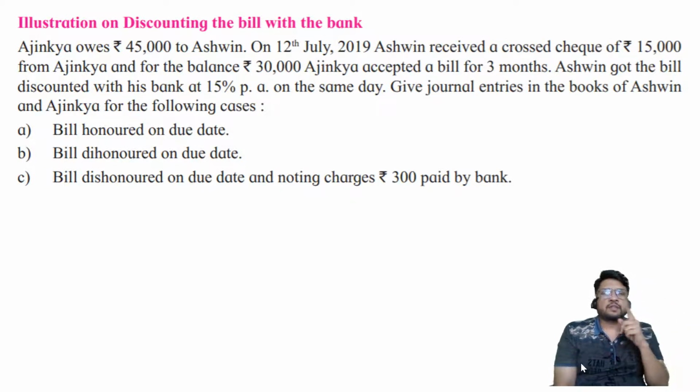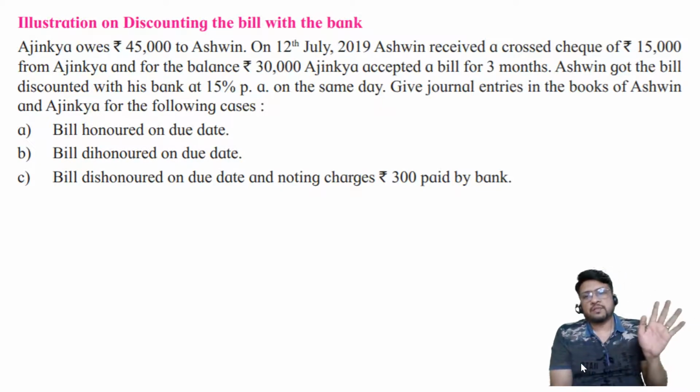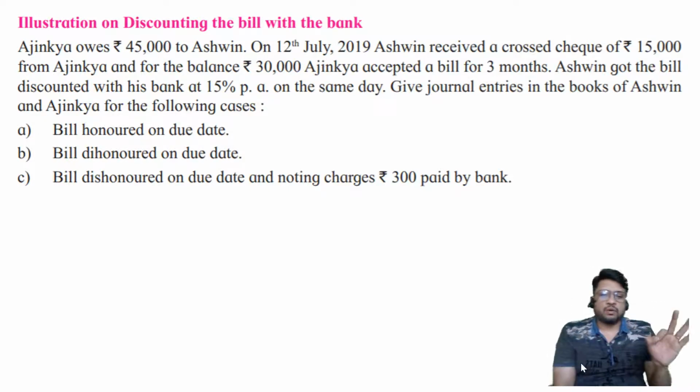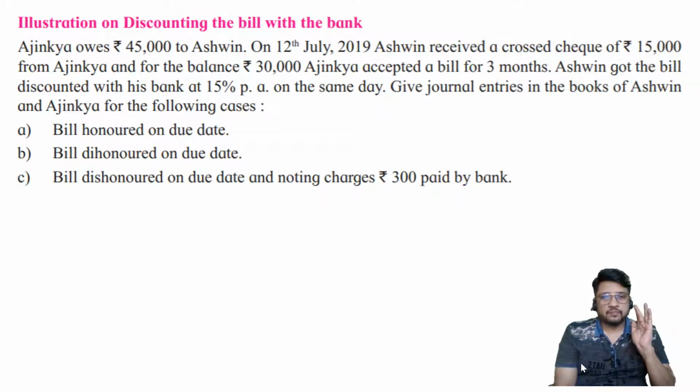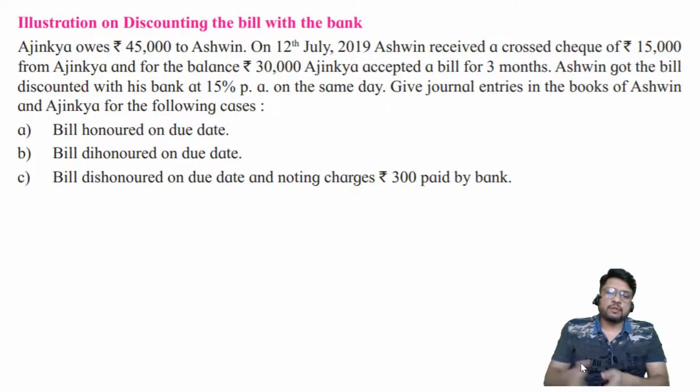Oh, this is a cash discount. Oh, this is a trade discount. No, nothing of that sort. This is neither a trade discount nor a cash discount. These are discount charges, because this is actually speaking an interest which is recovered at the time of granting the loan. So it is a charge. It is an expenditure. So I'll call it as discount charges. I hope it is clear to all of you, and if it is not yet understood, still your mind is getting confused, don't worry. As I'm going to solve the problem, I'm going to write the observations. You will find it very easy to understand.